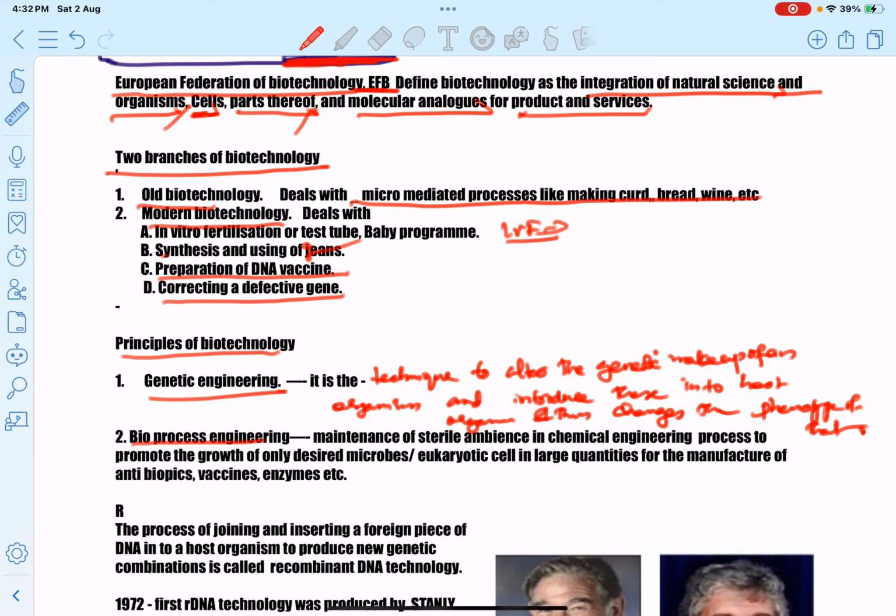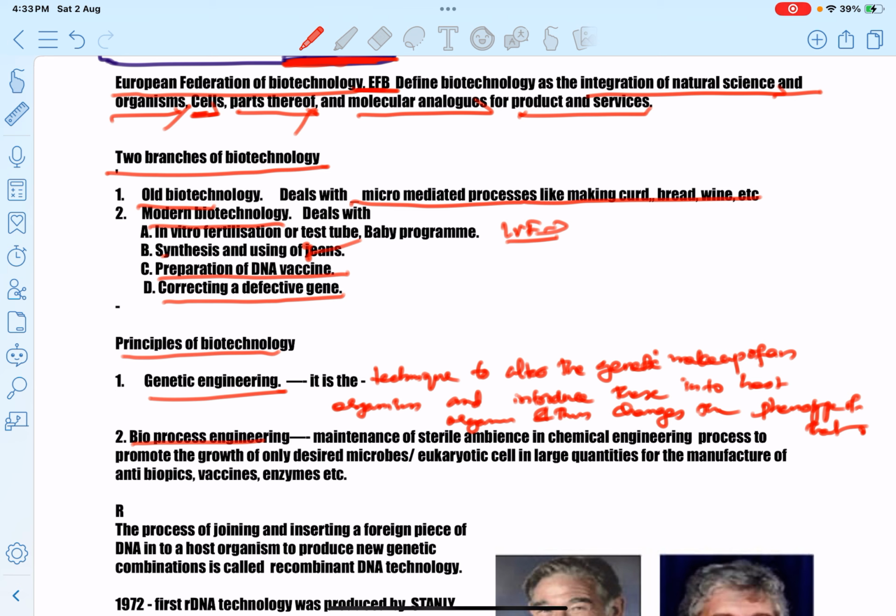All of you know that the atmosphere contains a number of microorganisms, but we have to maintain a sterile ambience in the genetic engineering process to promote the growth of only desired microbes in large quantities. This is the second principle of biotechnology, bioprocess engineering.